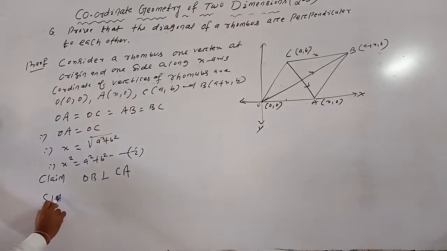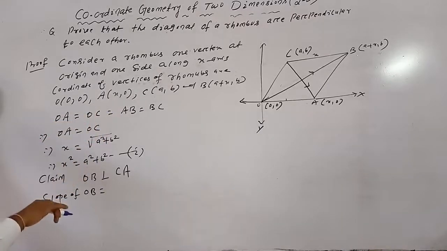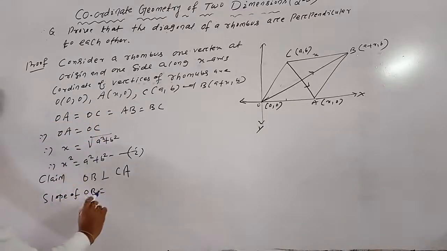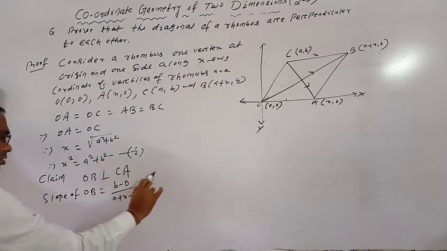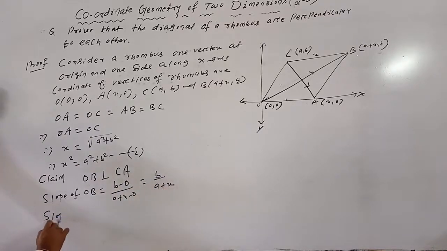Now the slope of OB is b minus 0 by a plus x minus 0, that is b by a plus x.